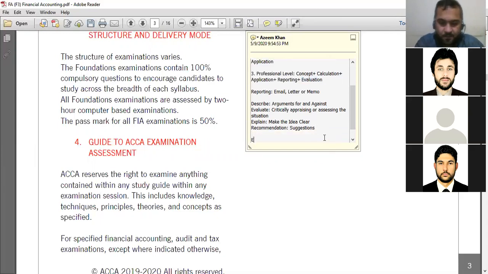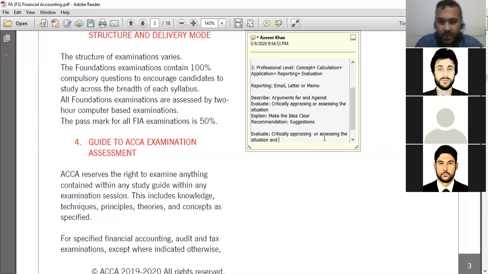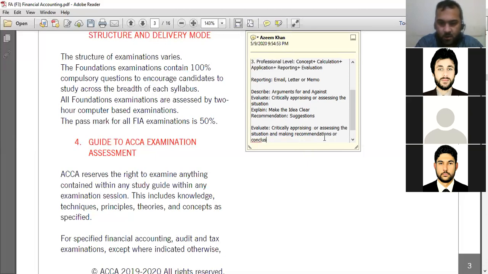So most of the advanced level papers, the examiner will test this: evaluation. Evaluation is, as I have clearly mentioned, critically appraising or assessing the situation and making recommendations or conclusions. So as I told, most of the topics in the professional level, they will test this thing, evaluation.